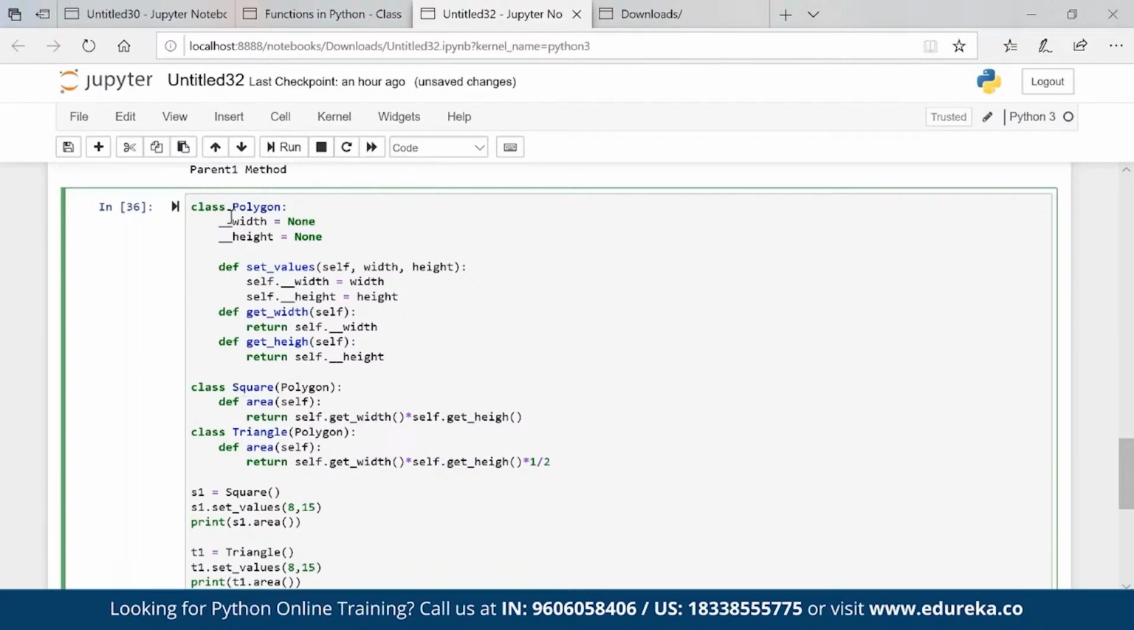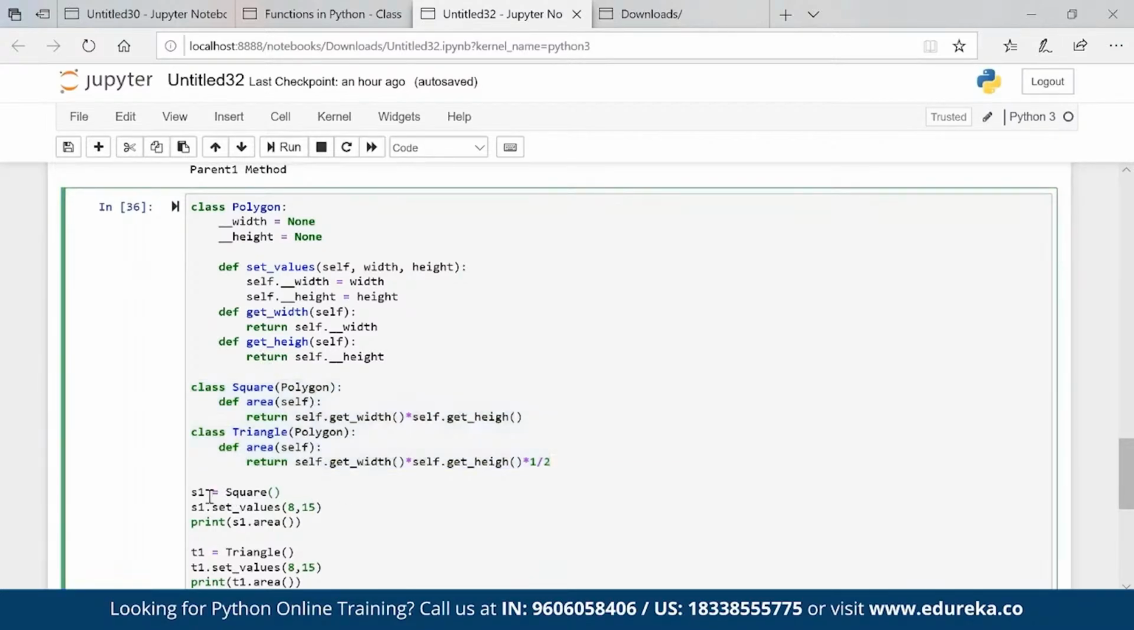So if you want to access this private variable from one class to another class, then you have to call a getter. And you can see that polygon is a parent class, square is a child class, and triangle is also a child class of polygon. So polygon is one parent giving property to square and giving property to triangle. Now when I am passing the value of width and height in polygon, that will be accessed by square and triangle to get the area of a triangle and square.